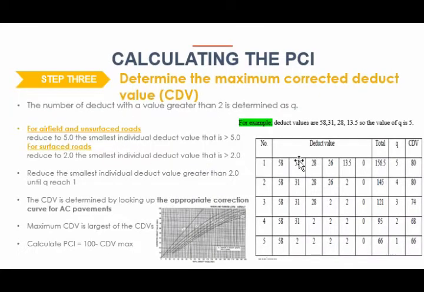And then determine the maximum corrected deduct value. Our group is using surface roads, so for surface roads, the number of deduct values greater than 2 is determined as q. The q for our group is 5. So the value 5 is reduced until it reaches 1, and then calculate the CDV. The CDV is determined by using this correction curve for asphalt pavement. So find the maximum of the CDVs and calculate the PCI by using this formula.